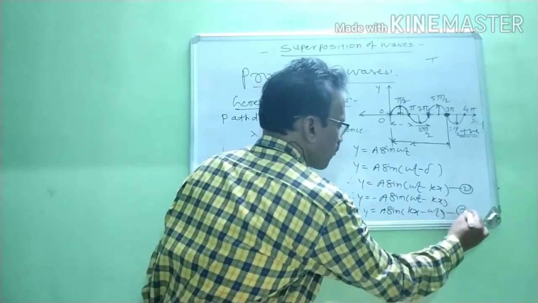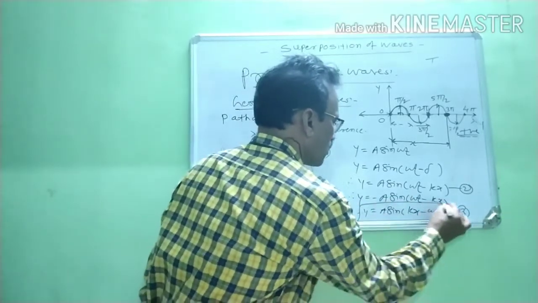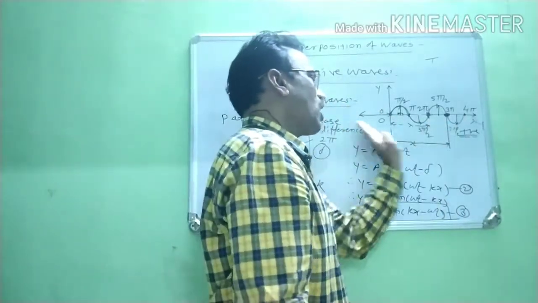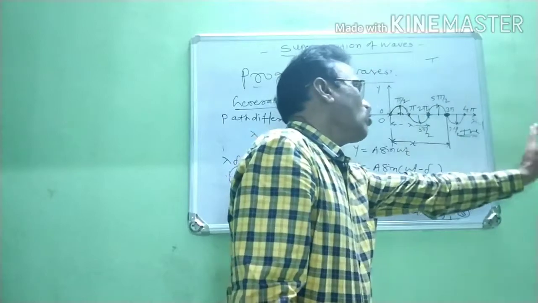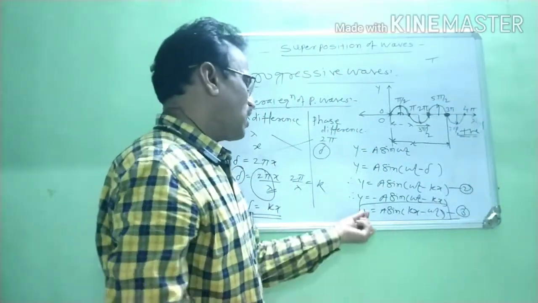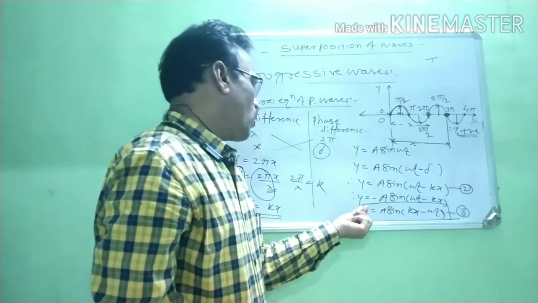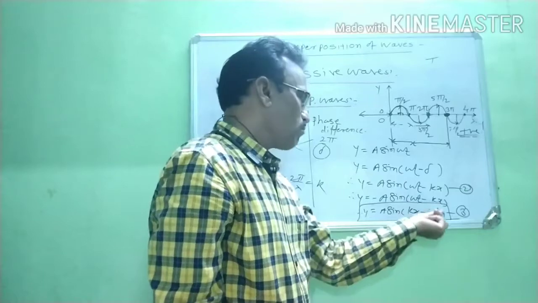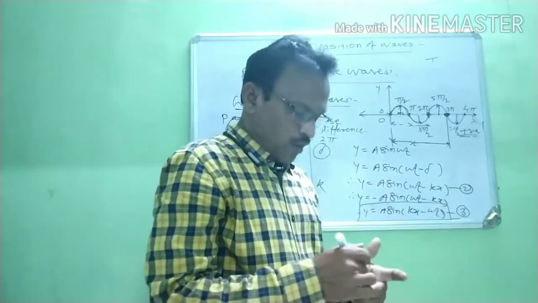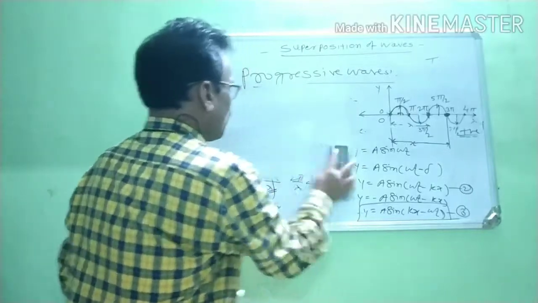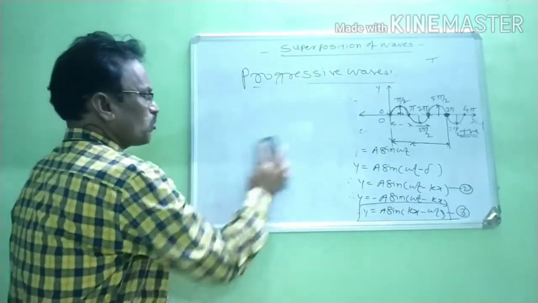This is the final equation. Therefore, it is clear that when any progressive wave travels along the x-axis in the positive direction, the equation of that wave is always y equal to a sin in bracket kx minus omega t, right?